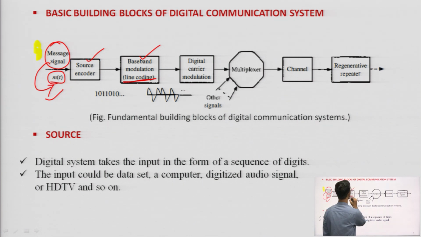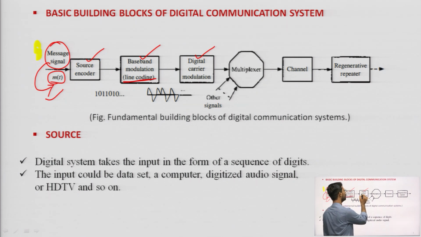in this block. Then after the line coding technique, it will pass through a digital carrier modulation, which you have already read in the analog communication system.